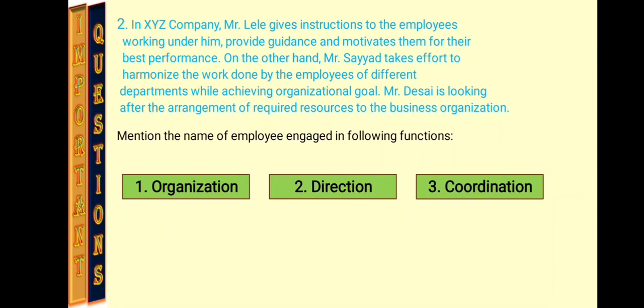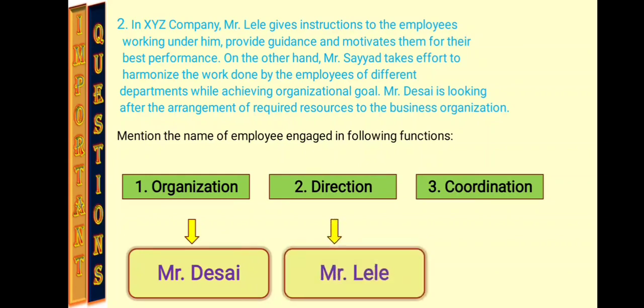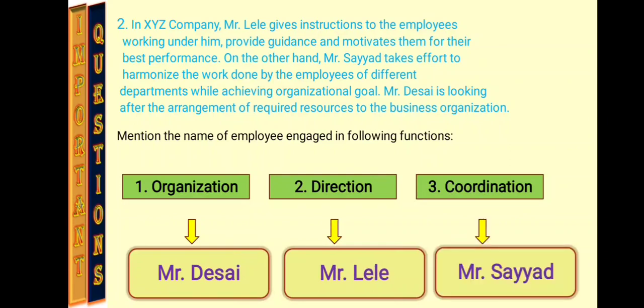The first function is organization, second is direction and third is coordination. You know that these three are functions of management, and we need to write here the names of the persons who are going to perform these particular functions. So the first is organization. We can give the answer Mr. Desai. Mr. Desai is going to perform the organization function here. Then direction, the answer is Mr. Lele, and the third one, coordination, the answer is Mr. Sayyed.